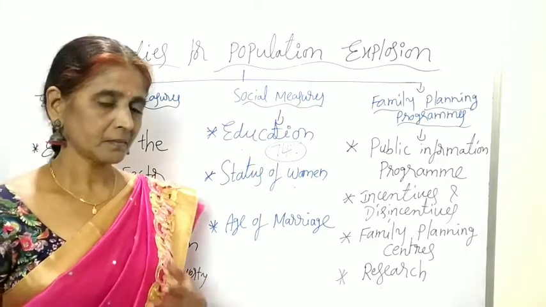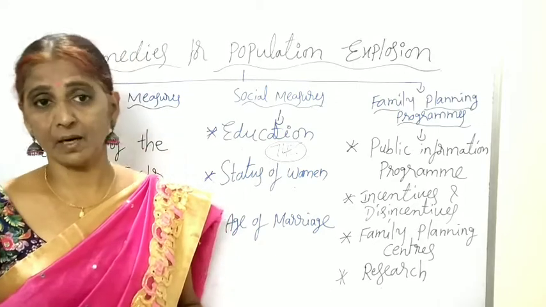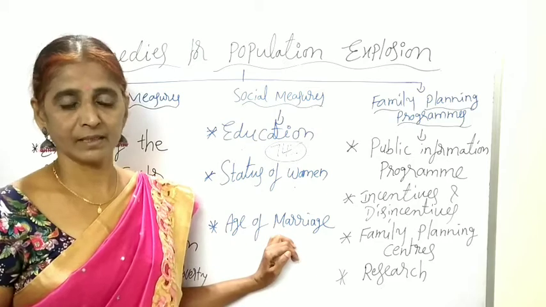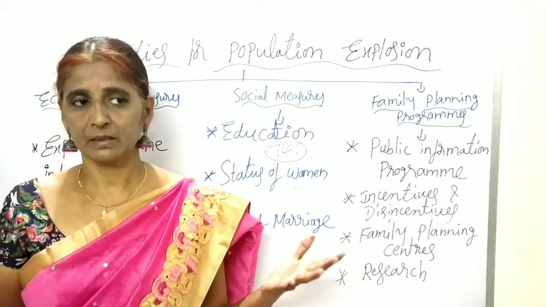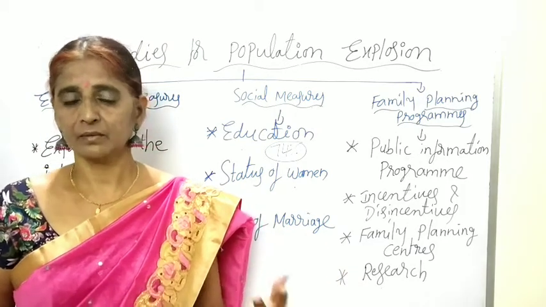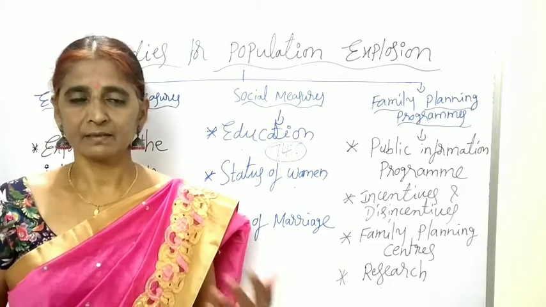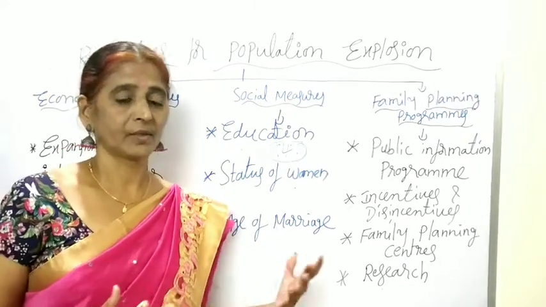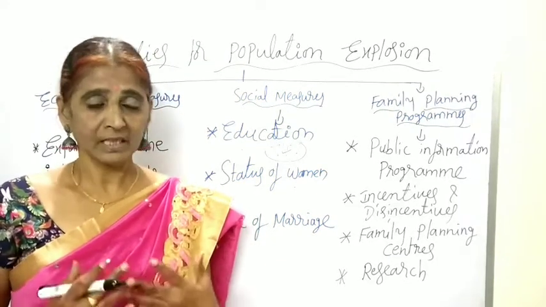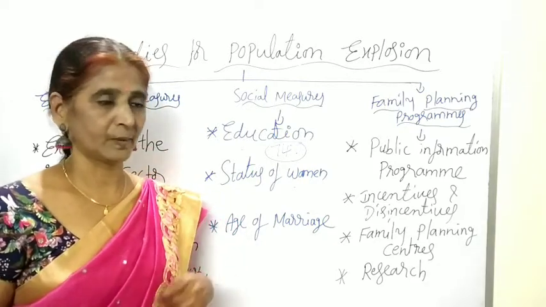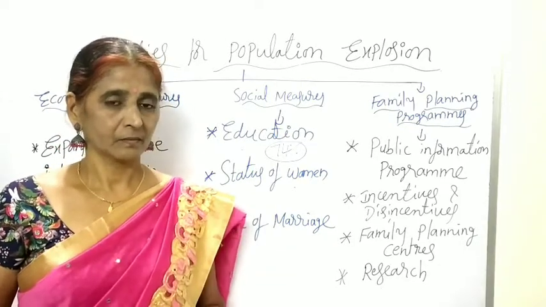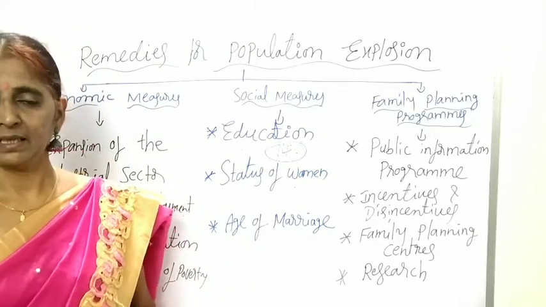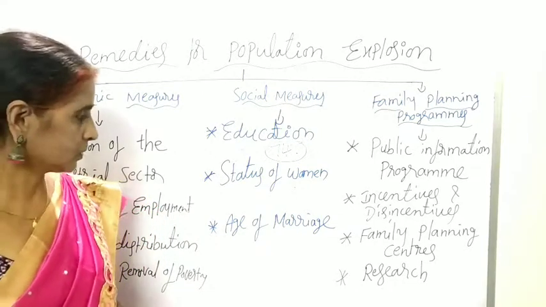And in the rural areas, child marriages are very common. Why? Because they are afraid for the security of the female child. Now we are observing so many situations in the society. There is no security for the female. So that is the reason some of the parents are afraid to provide security to the female child. So that is the reason at an early age they prefer to marry their daughter. So it is also one of the reasons, that is, child marriage also results in high fertility and is one of the reasons for the population growth.